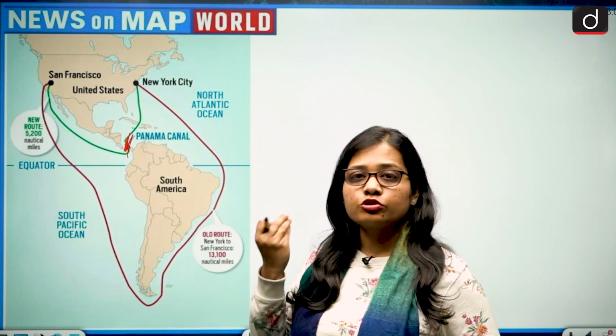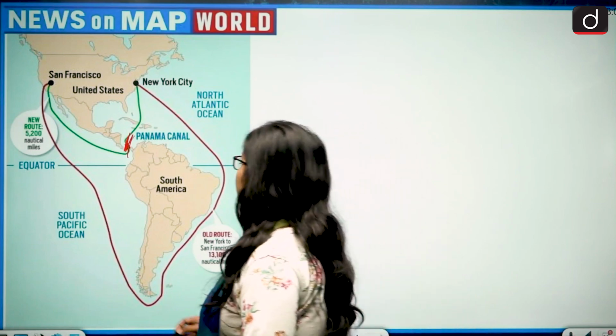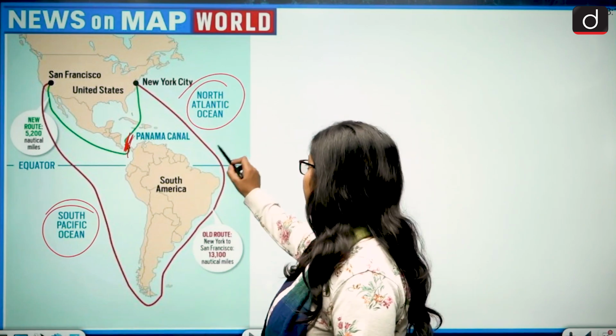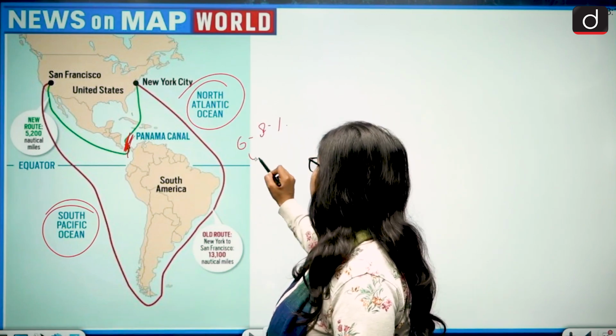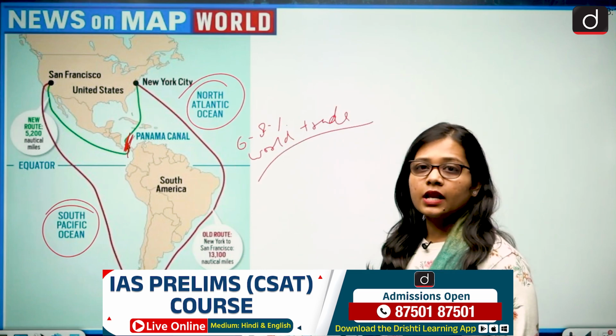And as of now, because of global warming and climate change, the water in Lake Gatun is also drying up, and that is what is causing problems in the Panama Canal. The Panama Canal connects the Pacific Ocean on one side and the Atlantic Ocean on the other side. And around 6 to 8% of the world trade passes through the Panama Canal.